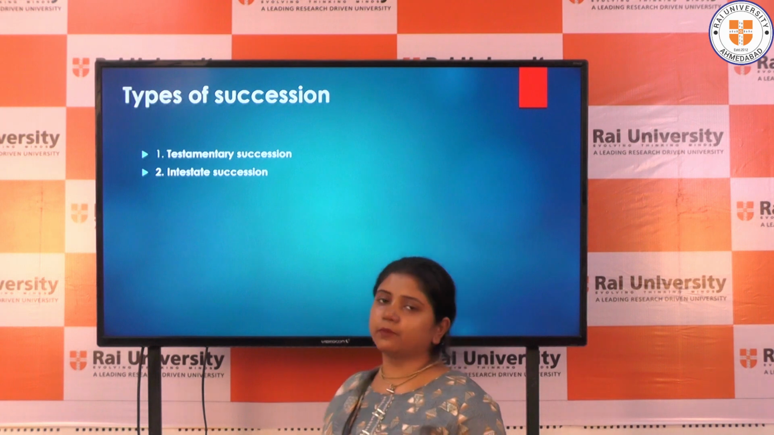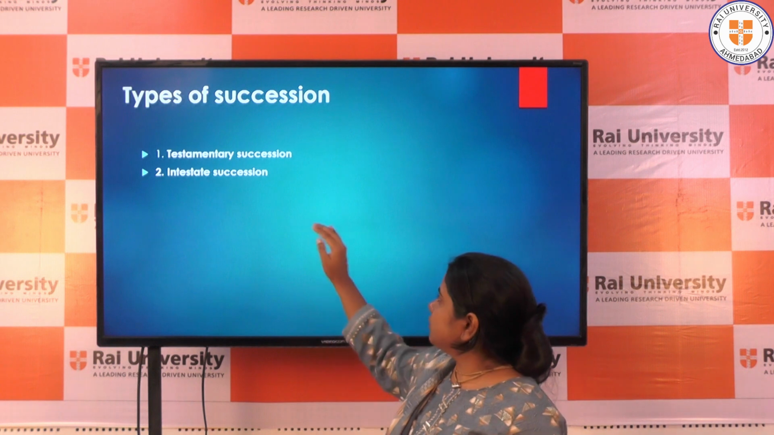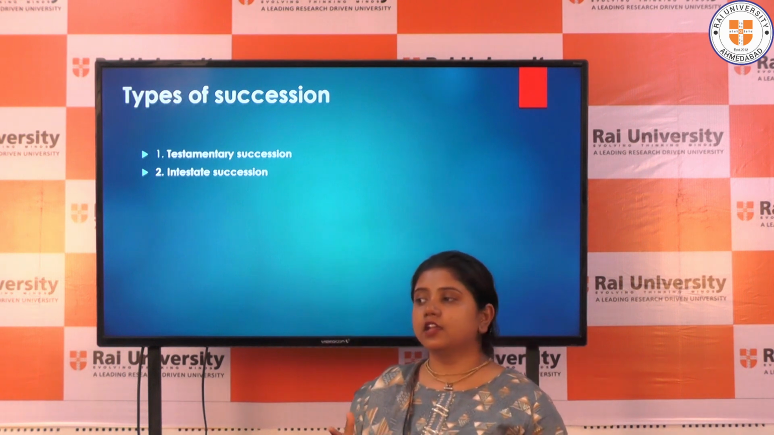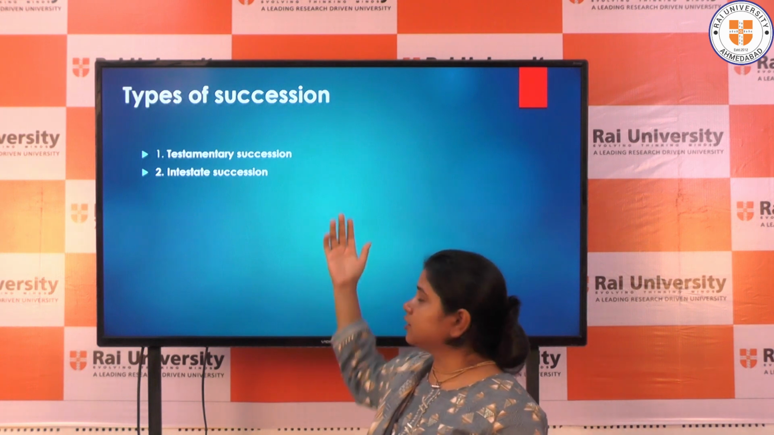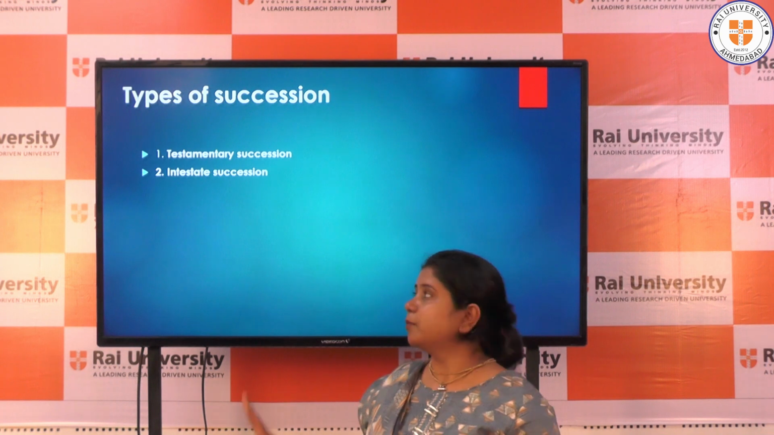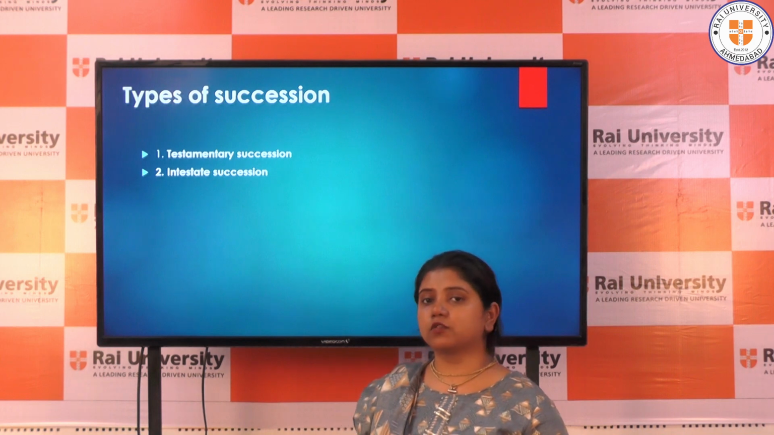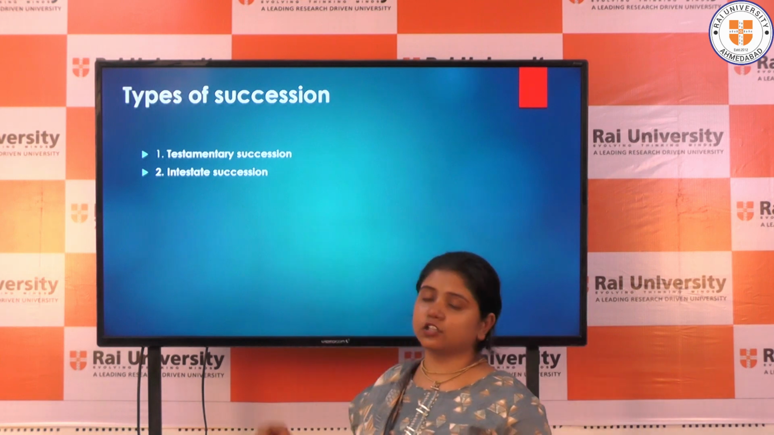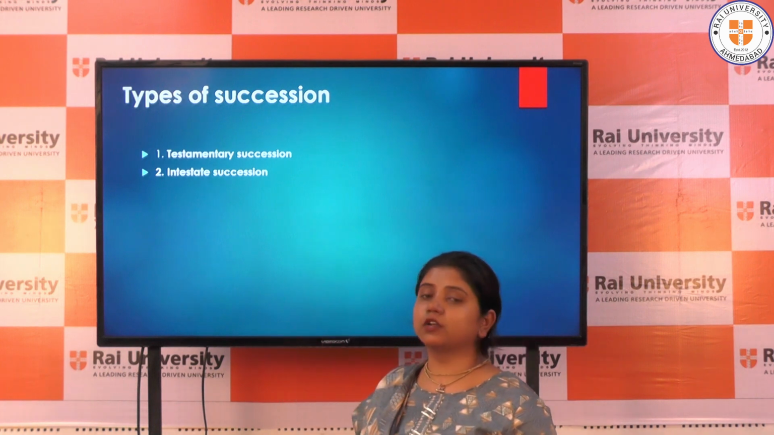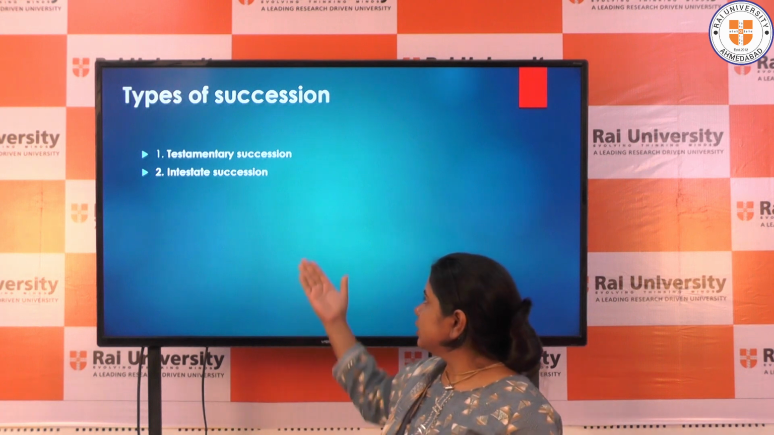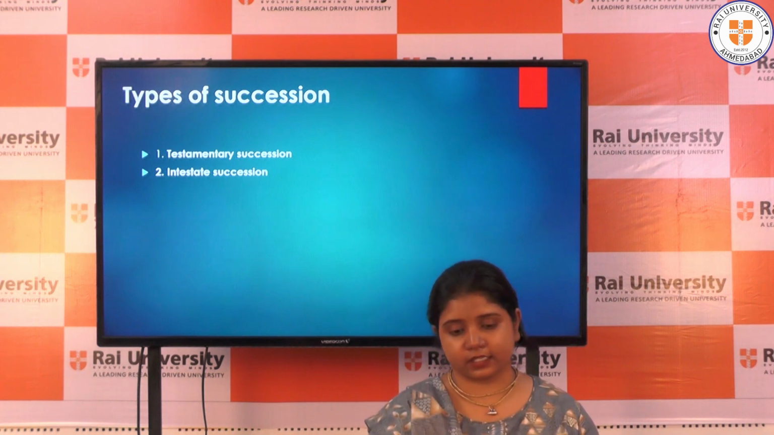Next, there are various types of succession. Basically that is testamentary succession or intestate succession. The term testamentary succession basically means that if a property is transferred by making a will or testament, then that succession will be considered as testamentary succession. But this law basically focuses on intestate succession. If a person does not make any will, how the property will devolve among the heirs of that intestate person, that is intestate succession, and this is what we will deal with in this Act.